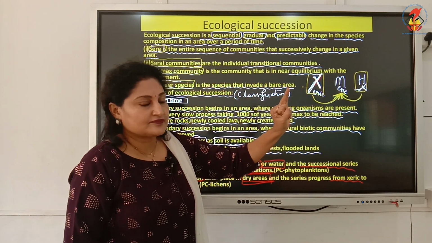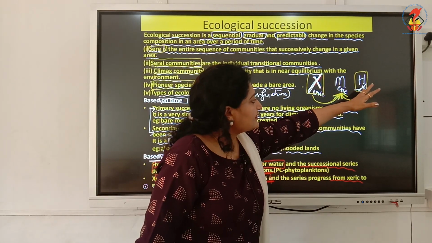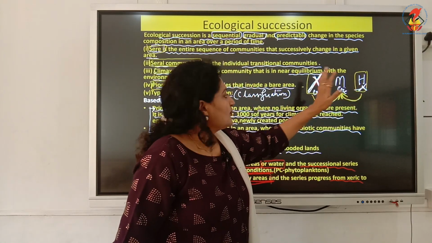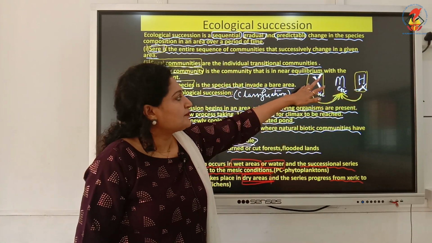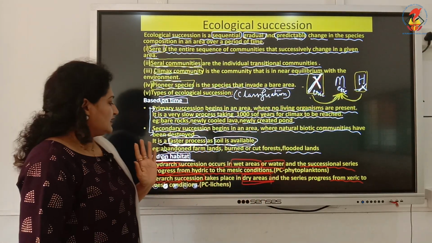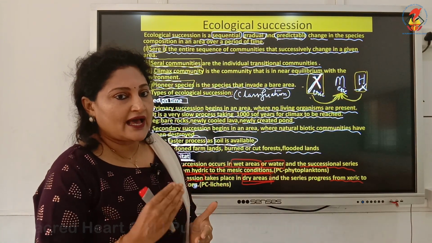Second difference, Hydrarch progresses from hydric to mesic environment. Second difference for Xerarch, it progresses from xeric environment to mesic environment. Clear? So this is how ecological succession is based on habitat.